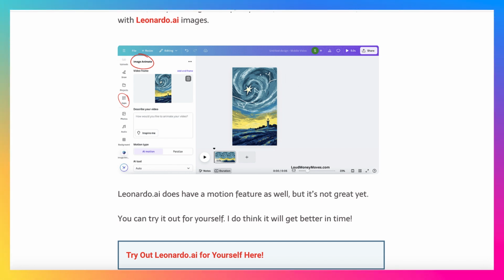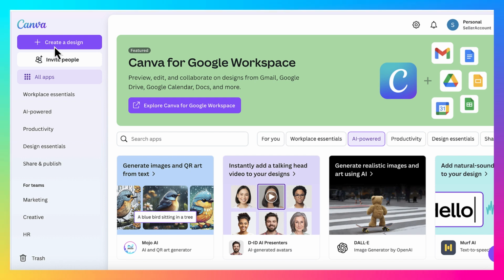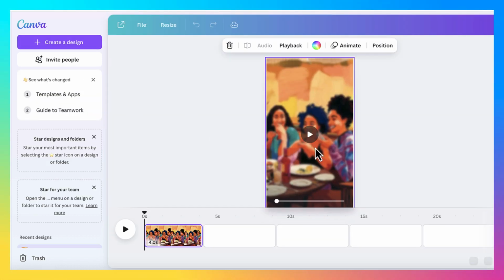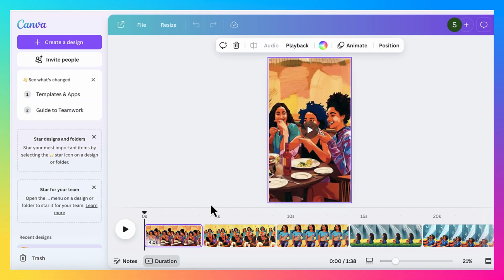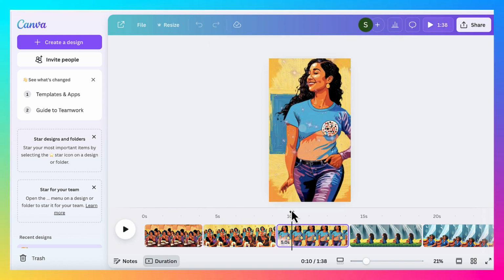Essentially, you're putting together a storyboard of all these different images that you create within Leonardo AI. You come over to Canva and animate those images and create an entire story. I'm going to show you just part of a video that I created so you can see how it came out. If you want to know how I added the subtitles, go to the blog post, where I share all of the nitty gritty details. Just to not make this video too long, let me show you how some of this short form faceless TikTok video came out. It is pretty insane what you can do right now with Leonardo AI, ChatGPT, and Canva. Here you go.